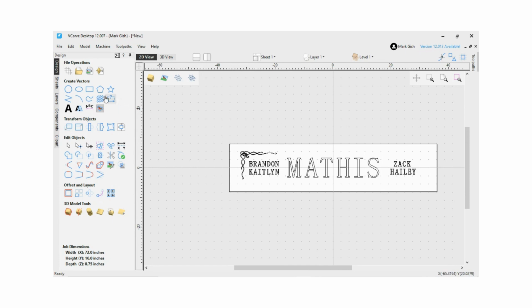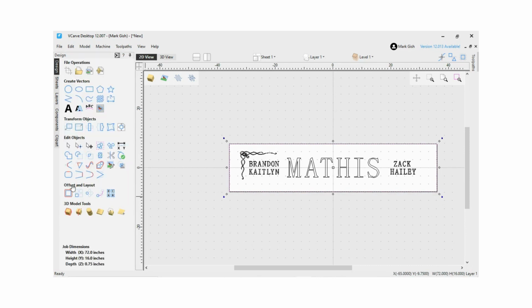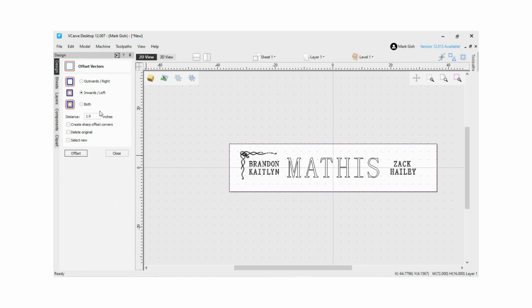Here we can go into the square and outline the project. Now we can offset that square. Just go into the offset option and select the direction to offset and how far you want it to offset.